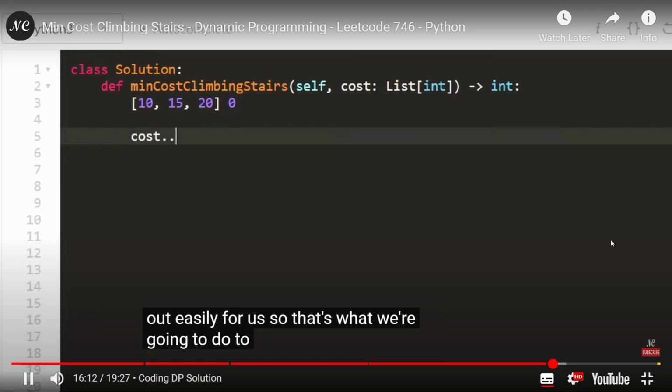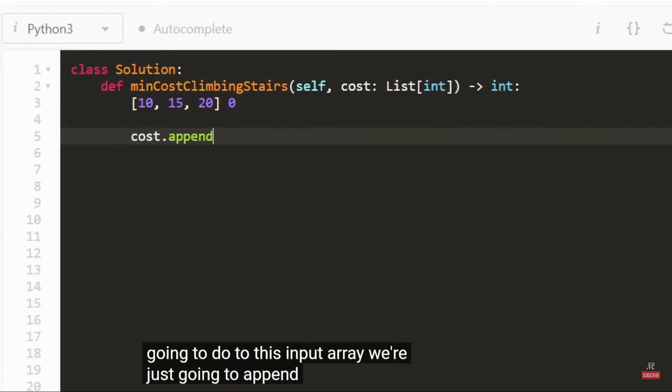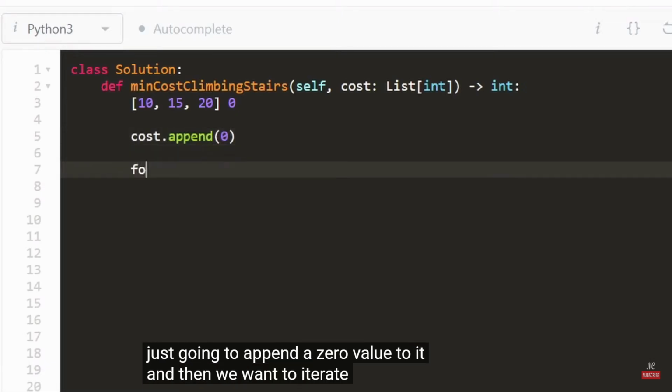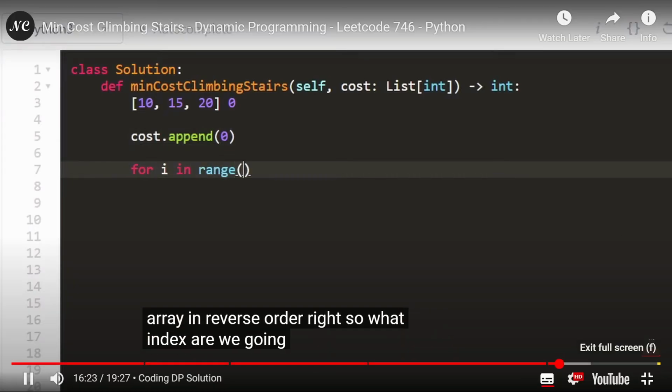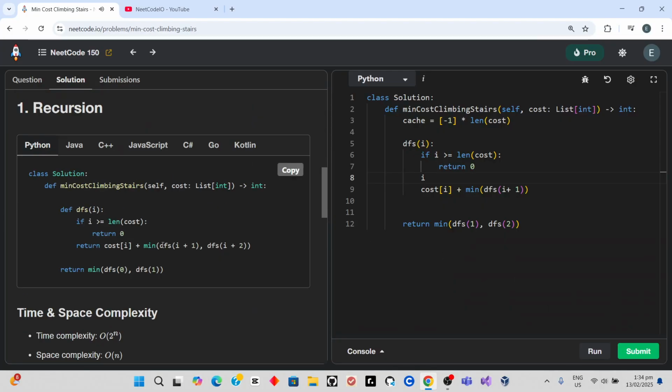So that's what we're going to do to this input array. We're just going to append a 0 value to it. And then we want to iterate through this array in reverse order, right? So what index are we going to start at? Well, in the drawing, I started at this index.